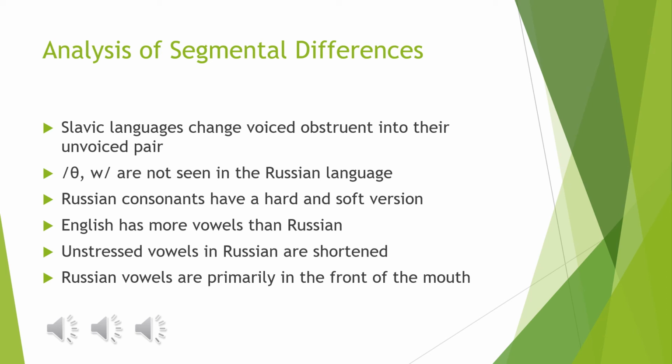Some segmental features of his vowels were also affected, including shortening and raising some of his vowels. Since English has more vowel sounds than Russian, these changes are most likely Russian speaker 1 trying to accommodate the increase in English phonemes. Russian speaker 1 shows this vowel shortening on all of the vowels that are seen in both Russian and English. This could be because in Russian all vowels are shortened in unstressed syllables. So he's doing this with all the vowels rather than just the unstressed syllables that are seen normally in Russian.